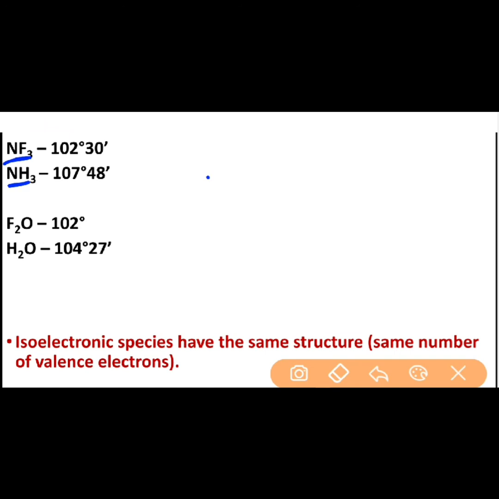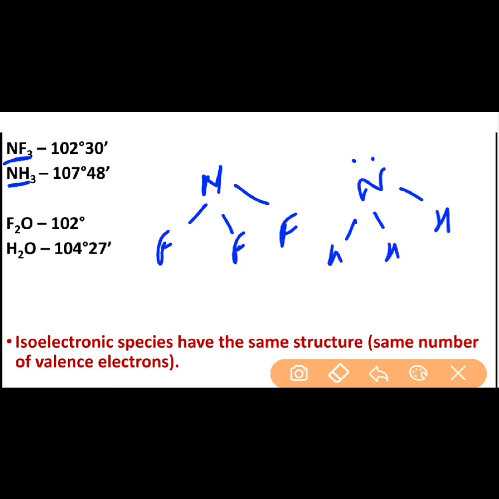Now, what will happen in this case? See here. So, you have NF3 and this is NH3, lone pair here, right? Now in the first case, the high electronegativity of fluorine, what will happen due to that? It will pull the bonding electrons away from nitrogen.